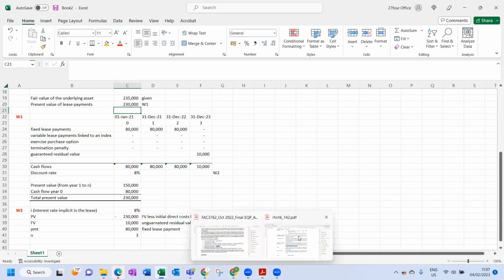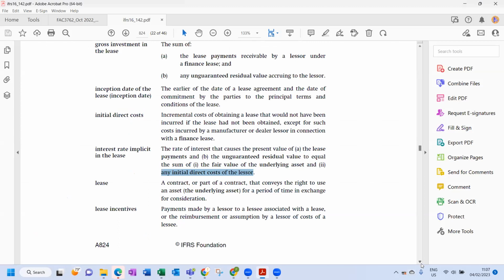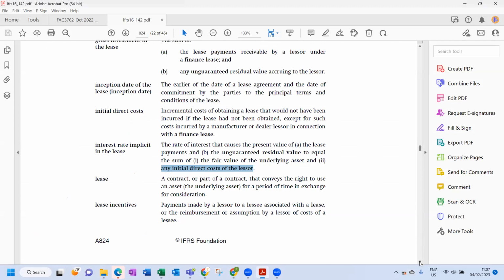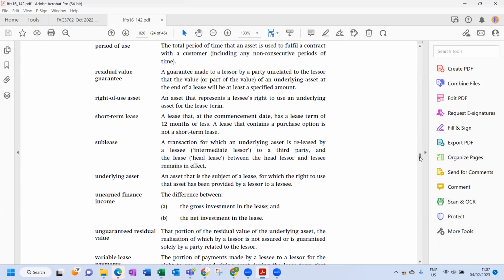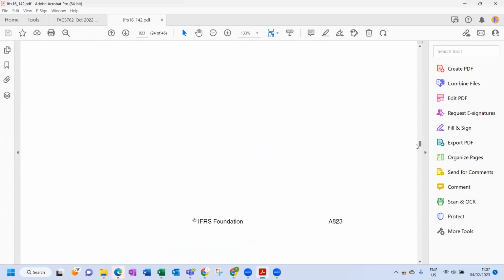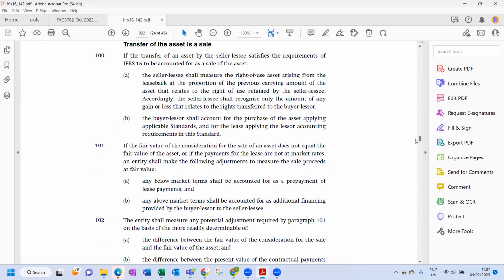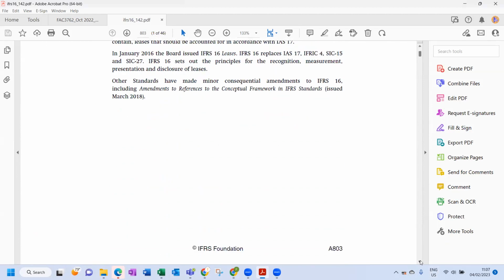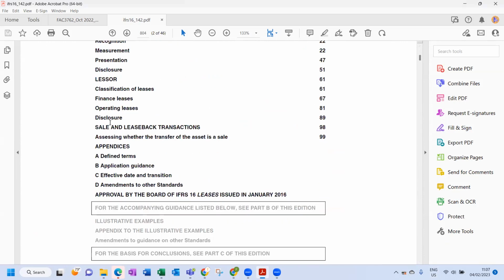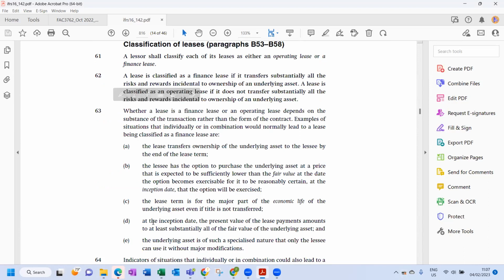If we go back to the classification of a lease. At the inception date, the present value of the lease payments amounts to at least substantially all of the fair value of the underlying asset.